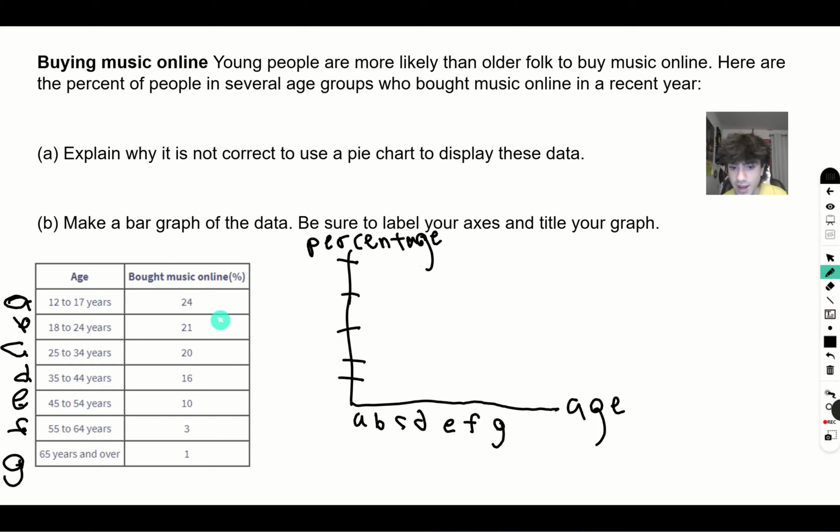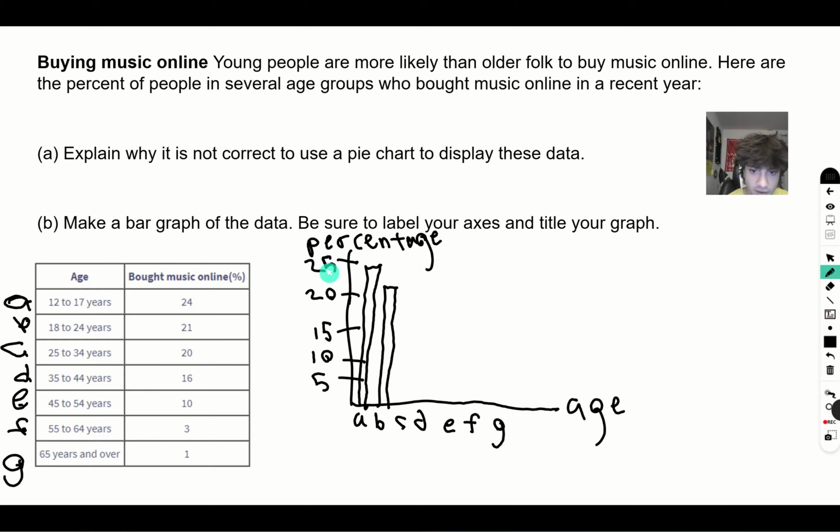All right, so now we have A is 24. We make a bar that goes almost up to 25. B, 21. It's going to be a bar that's just a little bit above 20. You're going to want to label these, so 5, 10, 15, 20, 25. And of course, you would want to use a straight edge or a ruler on an official exam.